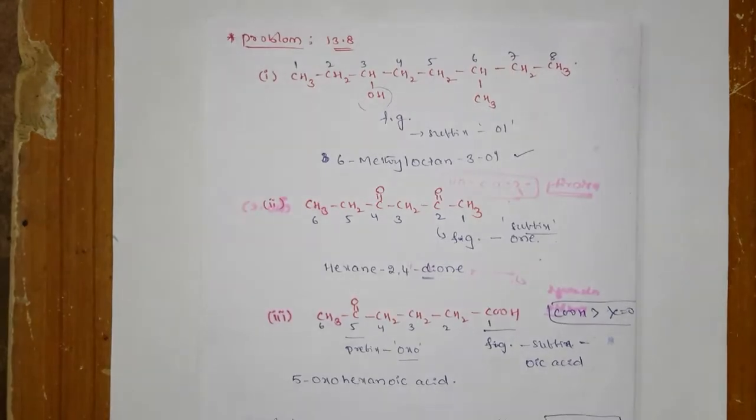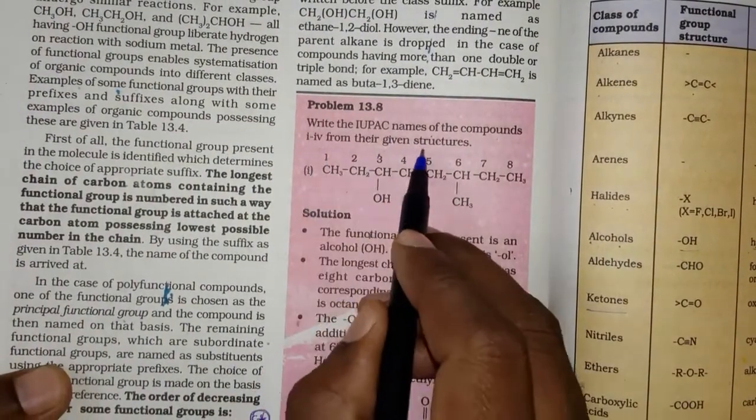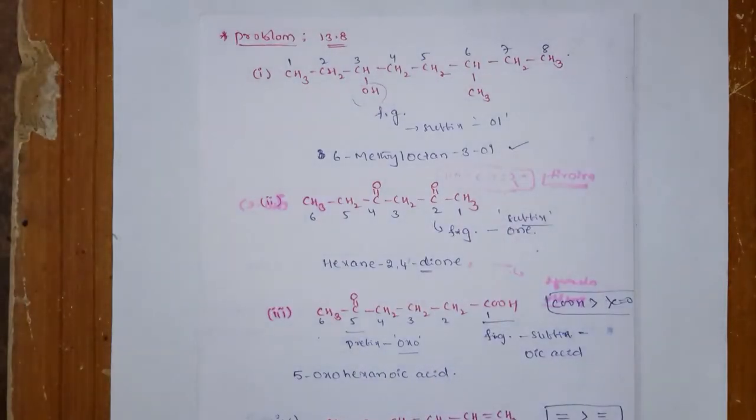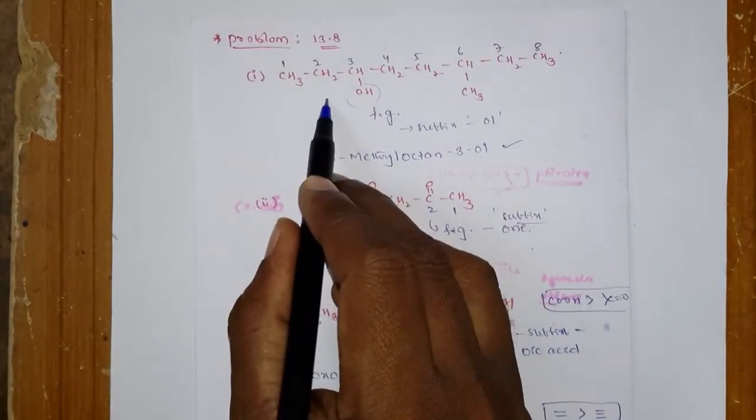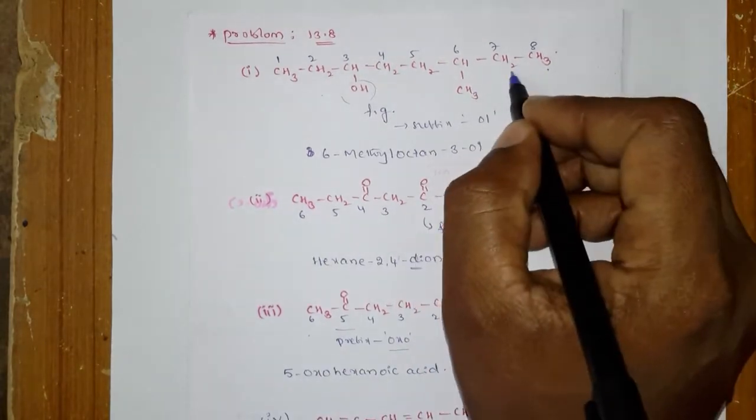Next, look at problem 13.8. In that, what is mentioned is to write the IUPAC names of the compounds from the given structures. So what is the structure here? This is the structure, and in this structure you have to find the parent chain first and assign the numbering.